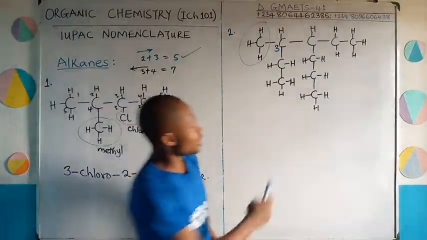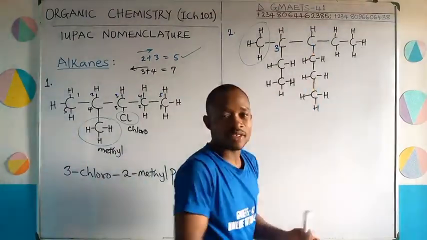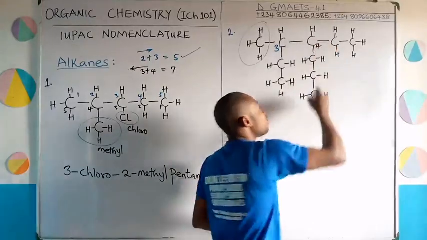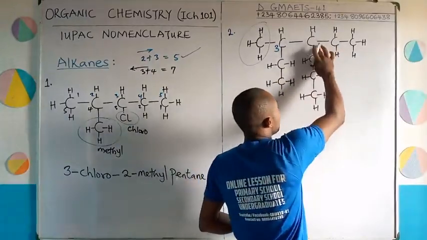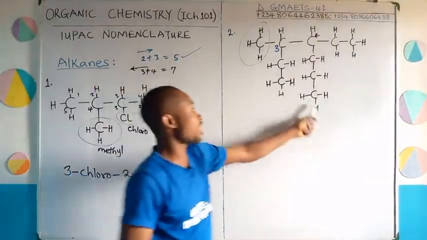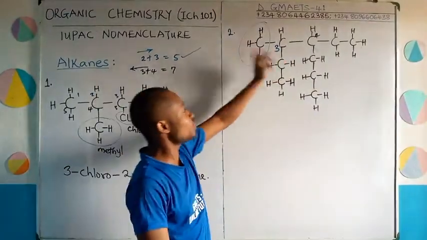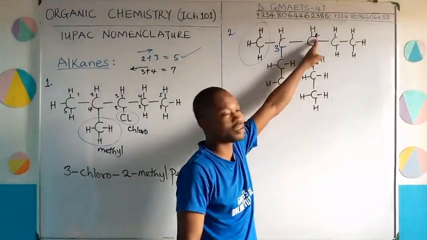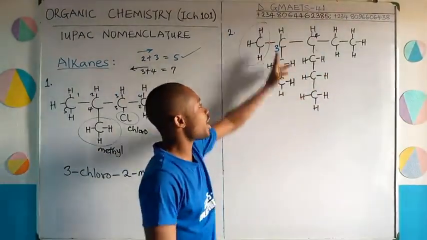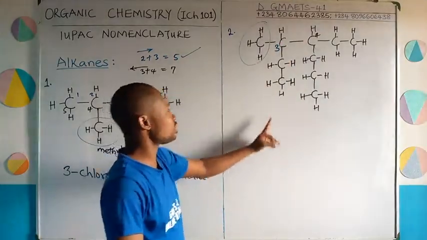What about if I go this way? Now you have 1, 2, 3, 4. That is on the 4th carbon atom. Carbon atom number 4, you cite your attachment. Carbon atom number 4, you see your attachment counting from down up in this direction. Is that okay? So clearly, this one is smaller than this. So you assign your attachment first, counting from this direction. So for this structure, surely the counting should be in this way.